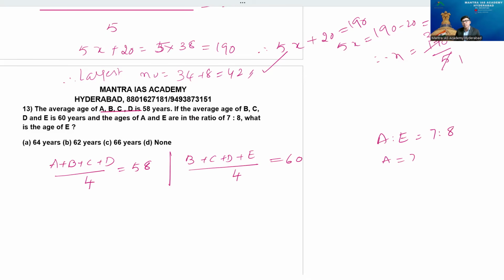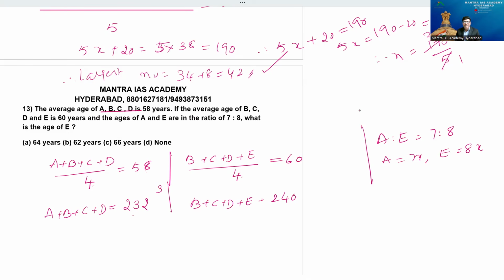So if A is equal to 7x, E must be 8x. General tendency is that. Now, what I'm going to get here is a very beautiful point. A plus B plus C plus D is equal to 58 4s are. 4 8s are 32, 4 5s are 20, plus 3, it is 232. Same style, B plus C plus D plus E is going to be 60 4s are 240.